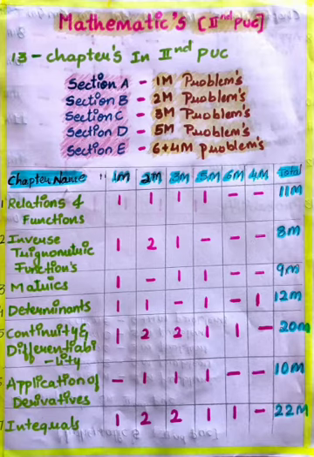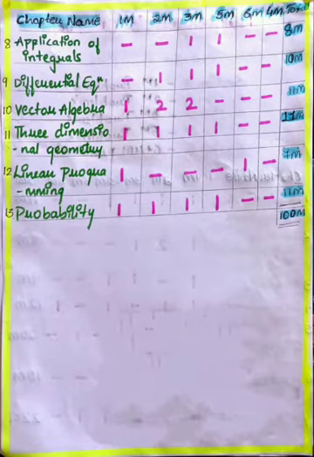Continuity and differentiability, the 5th chapter, has 20 marks, the second highest weightage. Application of derivatives has 10 marks weightage. And integrals has 22 marks weightage, this is the highest weightage in mathematics. And application of integrals, 8 marks will be coming from this chapter.